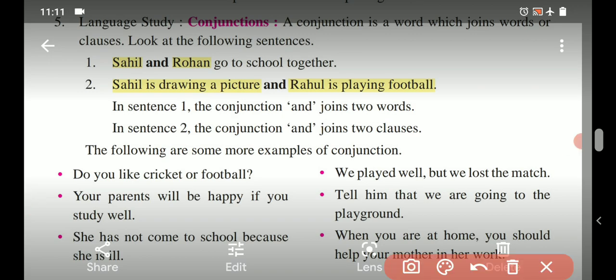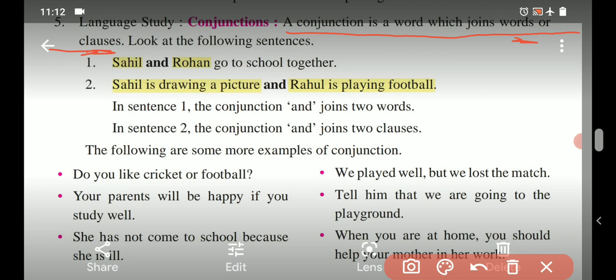What is a conjunction? Its definition is here. A conjunction is a word which joins words or clauses. It is a joining word. What does it join? It joins two words and two clauses. Clauses means small sentences. So conjunctions are used to join them.